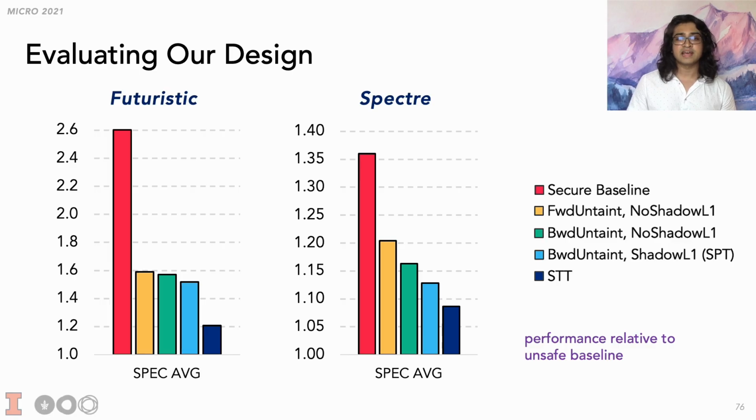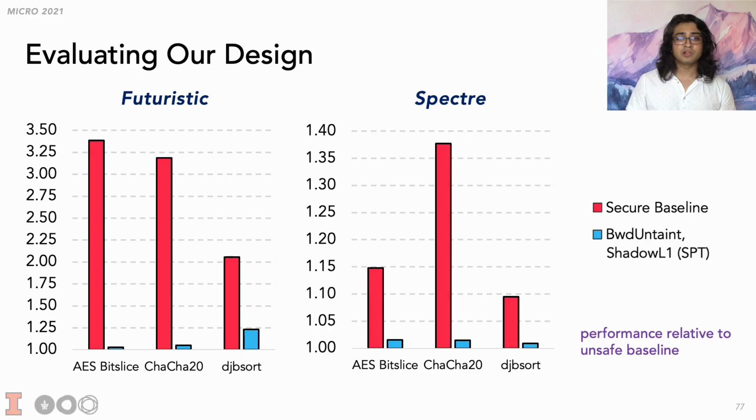Specifically, we mentioned that STT is insufficient to protect security critical code such as constant time programs. If we look at our full SPT design applied to some constant time programs, we see that we once again significantly reduce the overhead of the secure baseline. Thus, SPT can not only protect constant time code from speculative execution attacks, it can do so in a transparent and efficient manner.